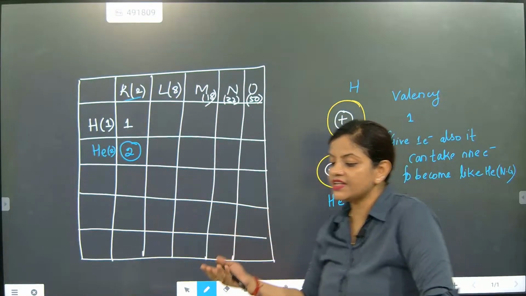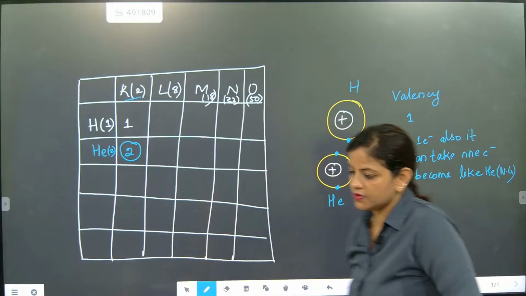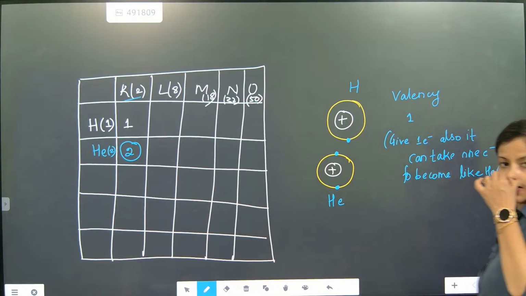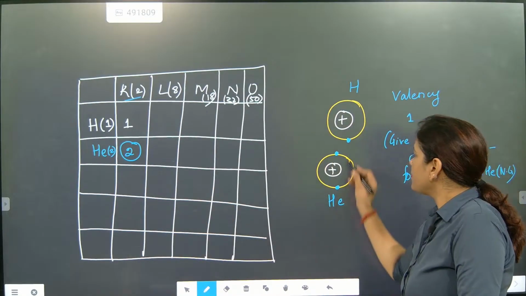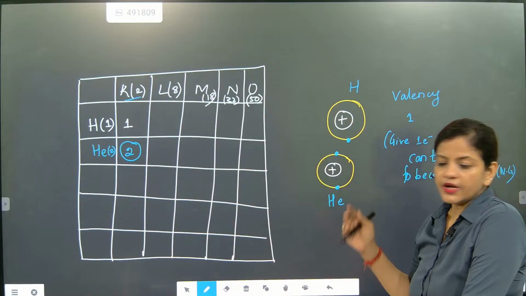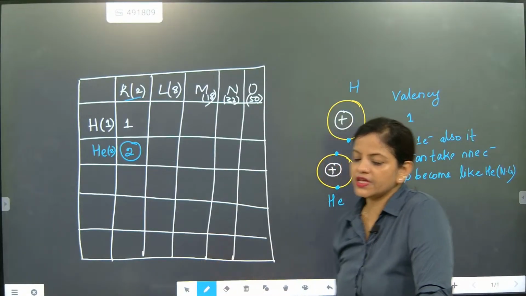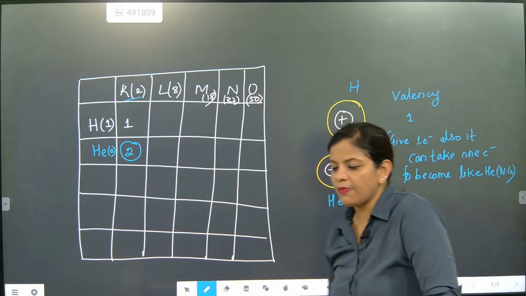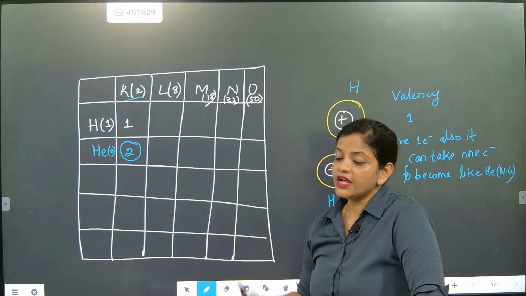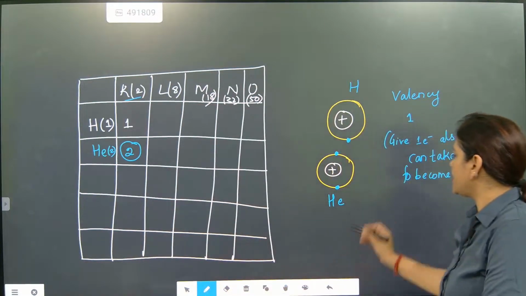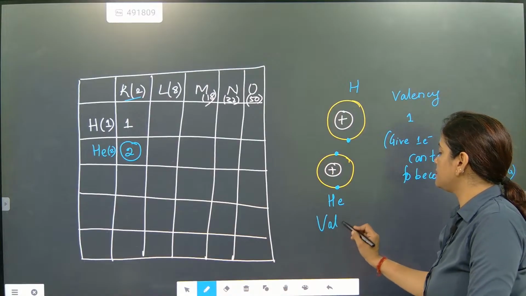So what is its valency? Its valency is 0, because it is stable now. It will not combine with anything. It is a stable part. So write down valency 0.